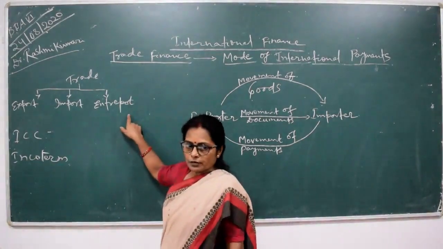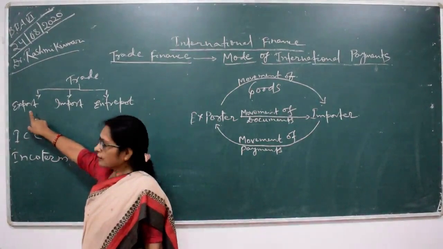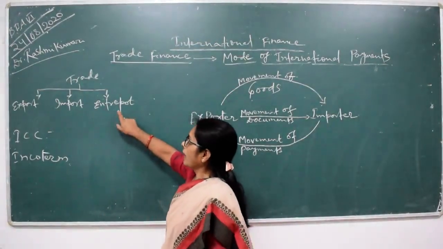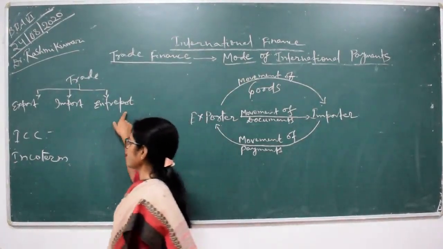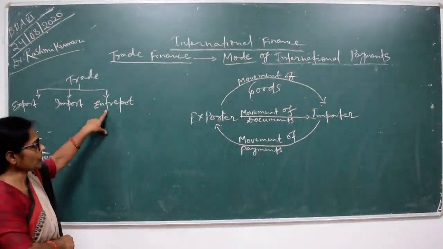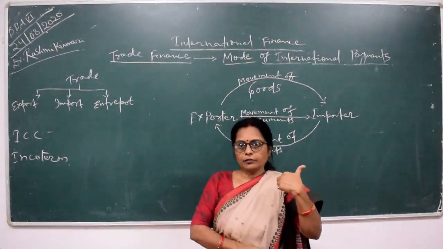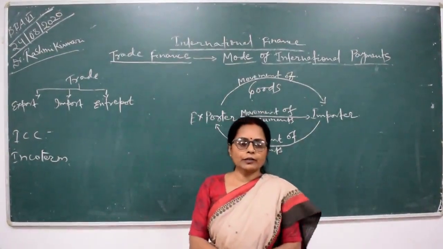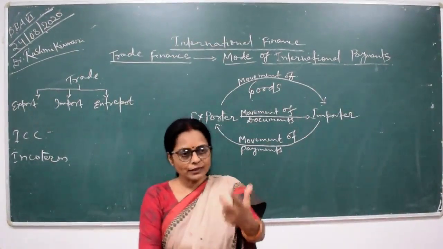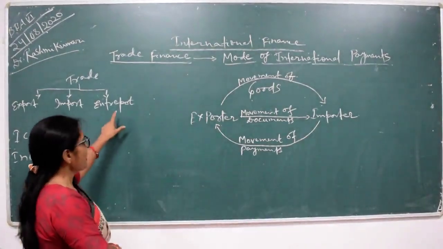export. Okay? Here the exporter is the seller. The importer is the purchaser, and in certain circumstances it is utilized by the trader, that is, importing goods from a different country and, after adding some value, exporting them again to other countries. This type of trade mechanism is known as entrepot.